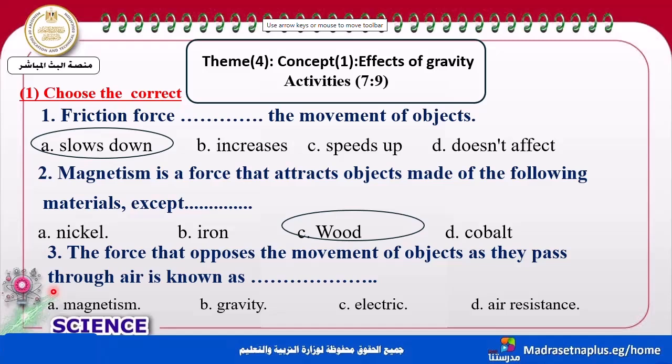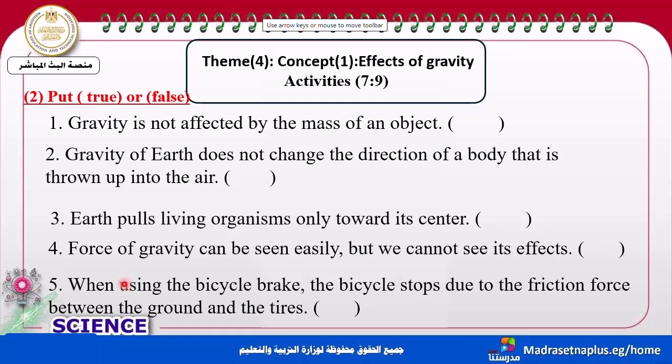The next one, the fourth: which force opposes the movement, and take care that the object moves through the air? That's simply the air resistance. Now let's solve put true or false. The first one: gravity isn't affected by the mass of an object. Is this sentence true or false?